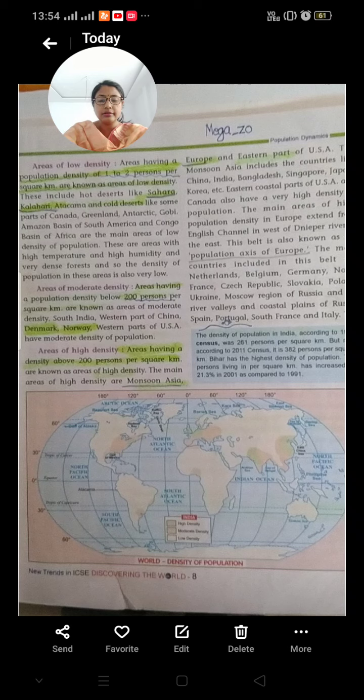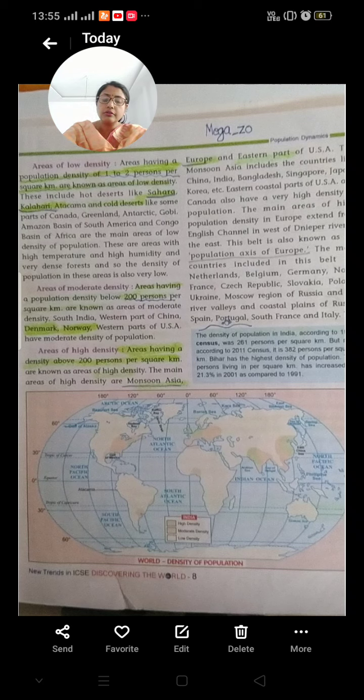And we had discussed some areas of low density of population, where only 1 or 2 persons per square kilometer are said to live, like hot deserts such as the Sahara, the Kalahari, the Atacama, and cold deserts like Canada, Greenland, Antarctic, Gobi. So these were places with extremely low density of population.